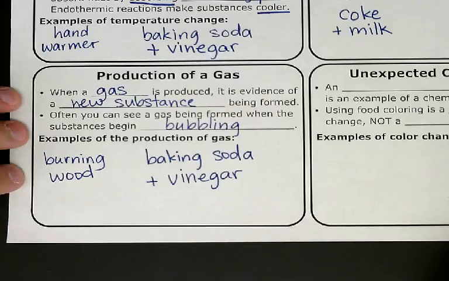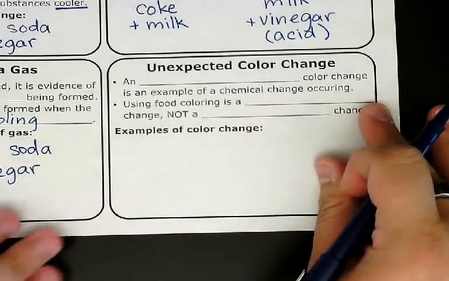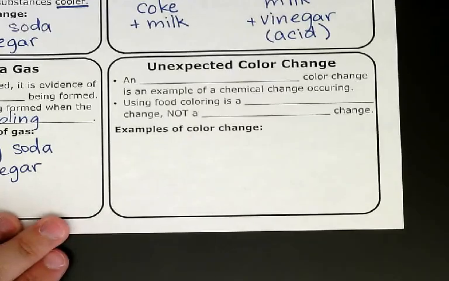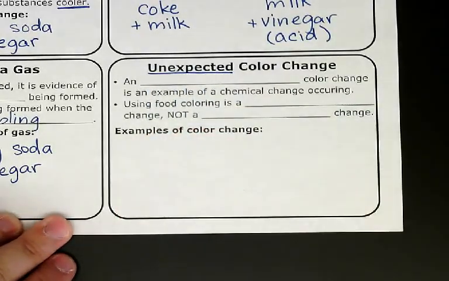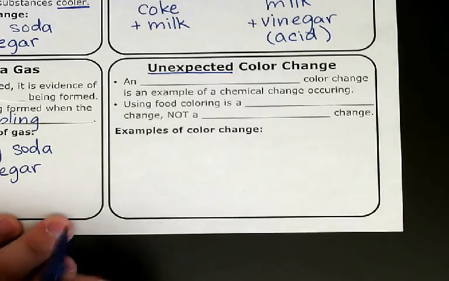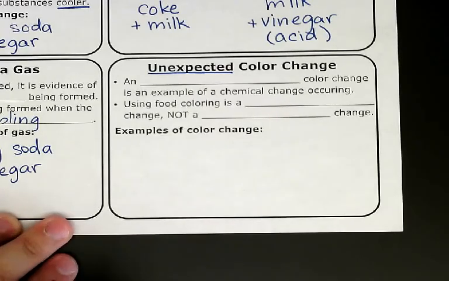Last one is an unexpected color change. So unexpected is really important. I want you to underline it. If it's a color change that you expect, it is not a new substance. For example, if you take water and you add food coloring, you're expecting the color to change because you added the food coloring to it. That is not a chemical change. That's a physical change.